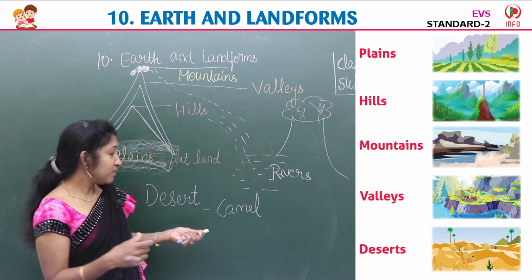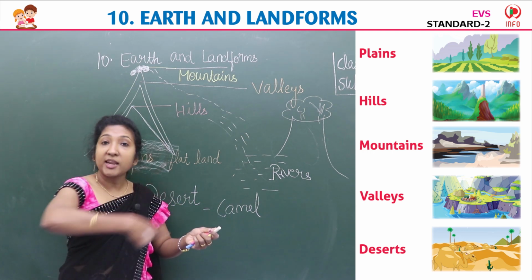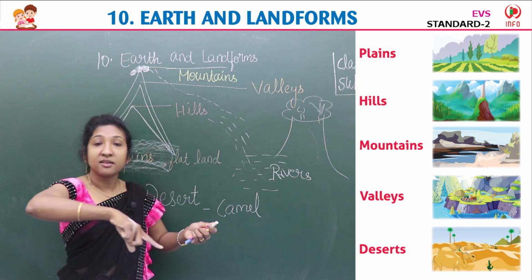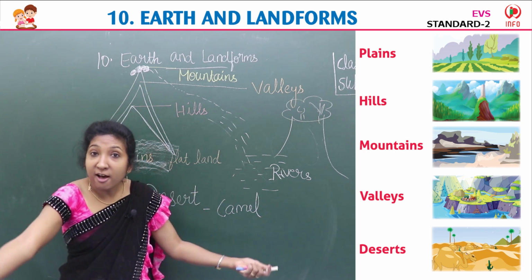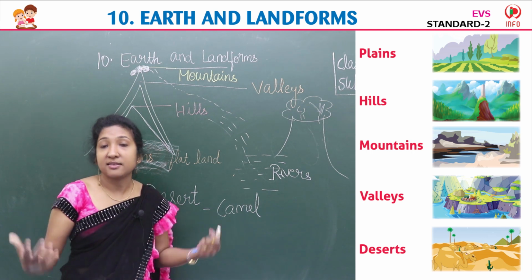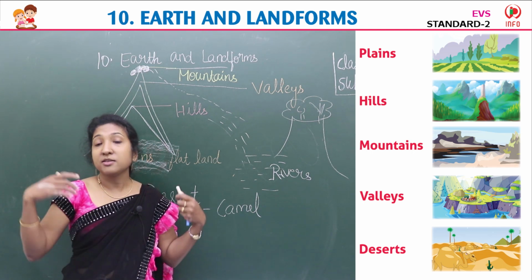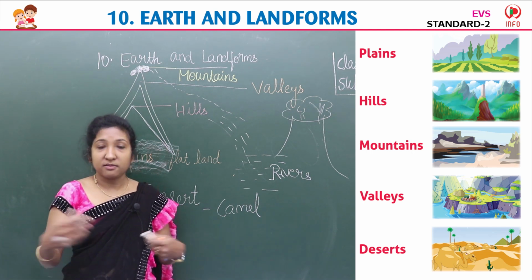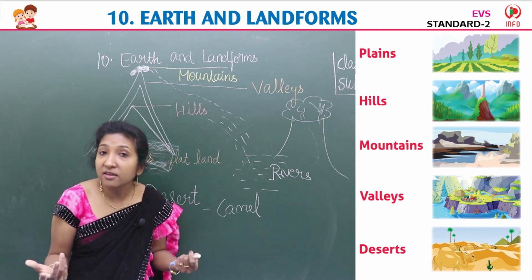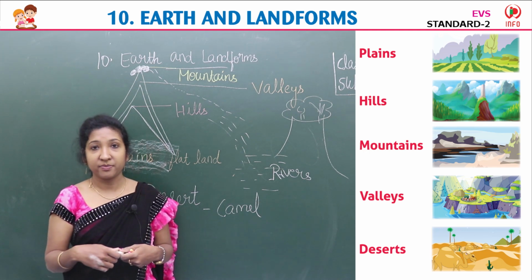So, desert means what? A big area of land full of sand. It is desert. Because no rain, no water, people cannot live in the desert.